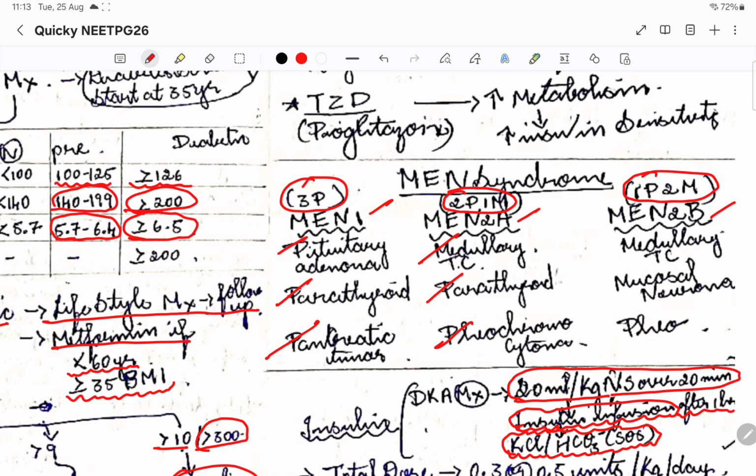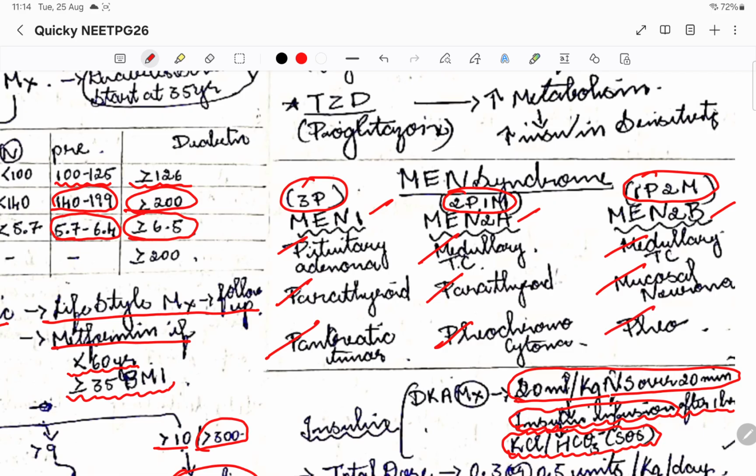2p and 1m. Okay, medullary thyroid carcinoma and parathyroid carcinoma. Okay, so coming to 2b, it is going to be again minus 1p and add 2m's. So medullary thyroid carcinoma and mucosal neuromas. Then the pheochromocytoma already was there, so let it stay.